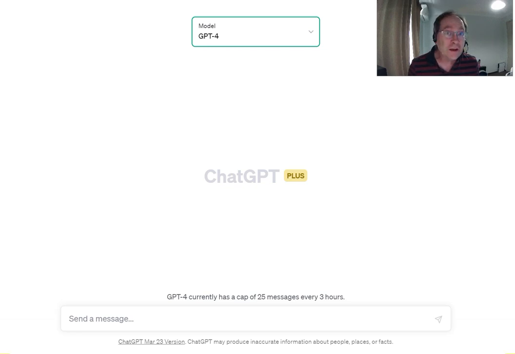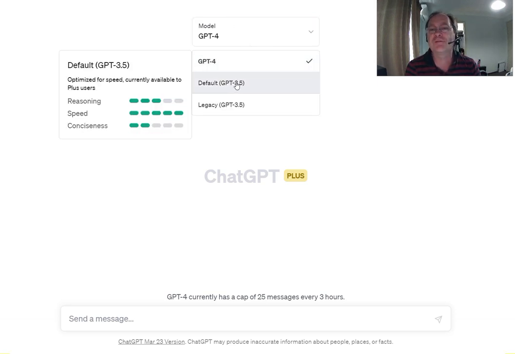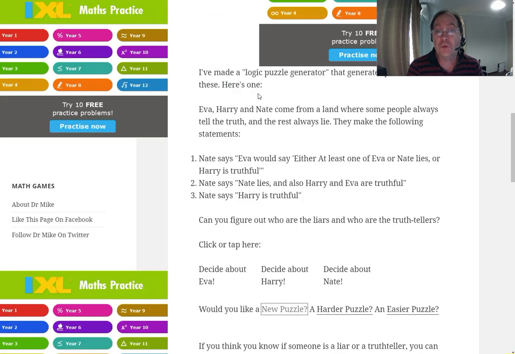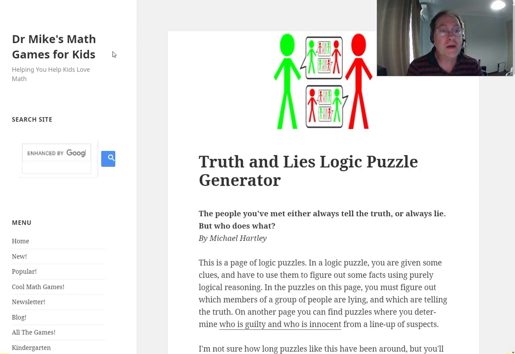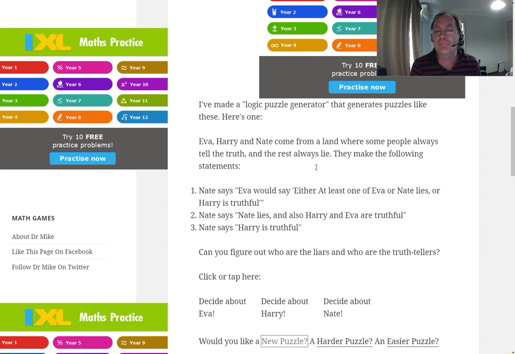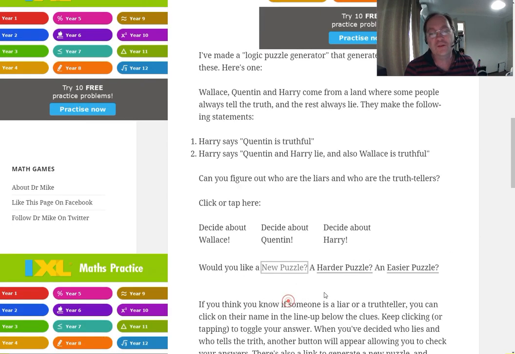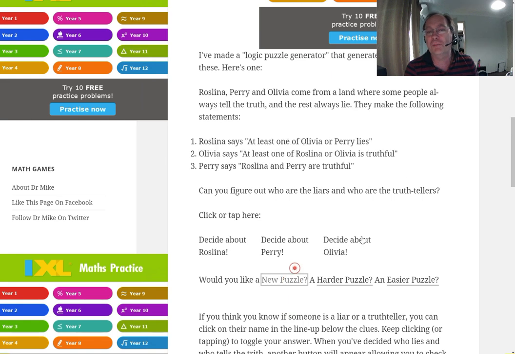In this video, we're going to be seeing if GPT can solve logic puzzles. Let's have a go, but first we'll see how GPT 3.5 does. And what logic puzzles will we use? There's a website here, Dr. Mike's Maths Games for Kids, which has some logic puzzle generators, a truth and lies logic puzzle generator. So we can generate as many puzzles as we want. There's a new puzzle, it comes up with new puzzles. So let's just pick one.